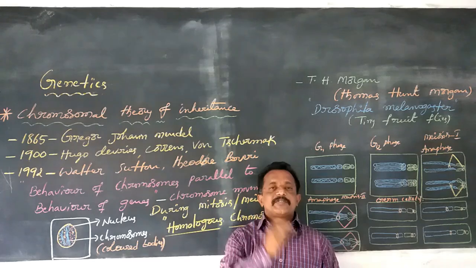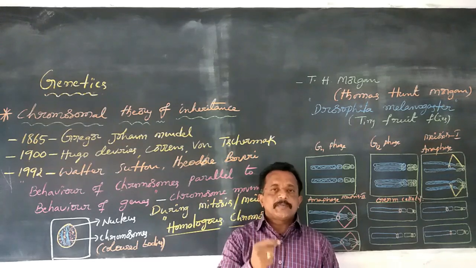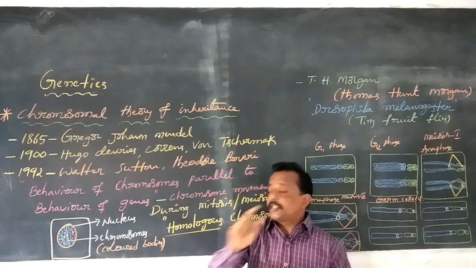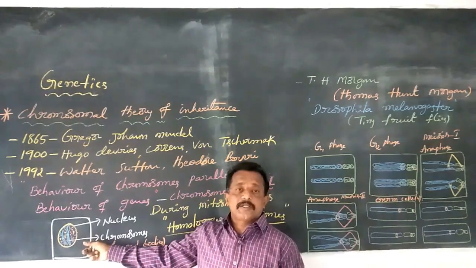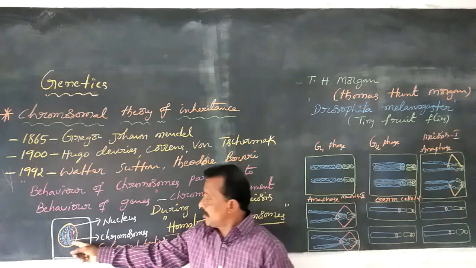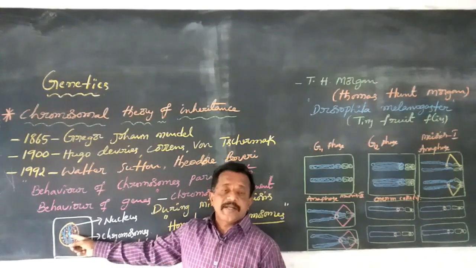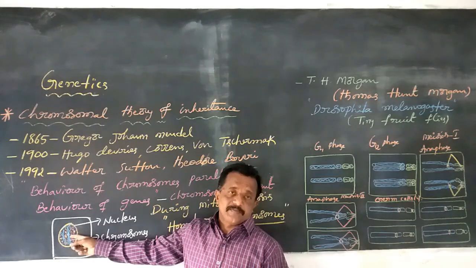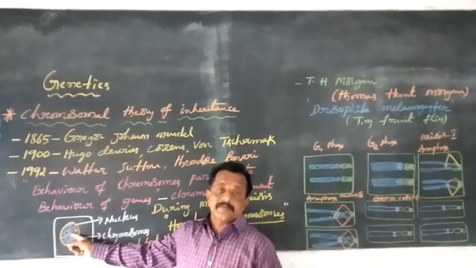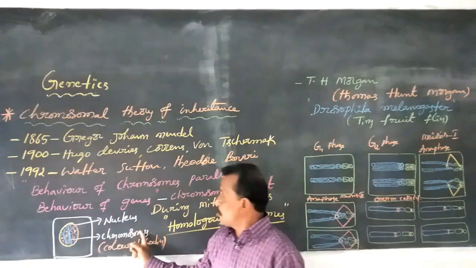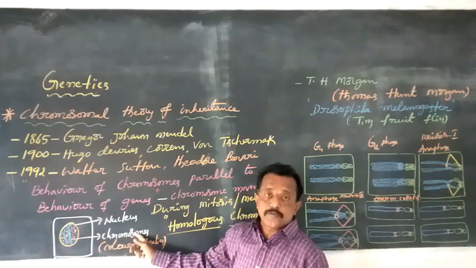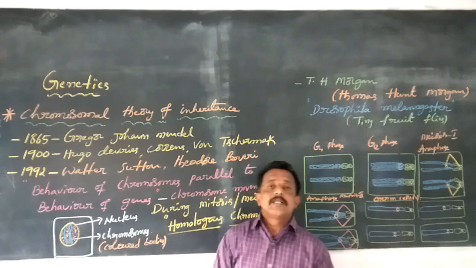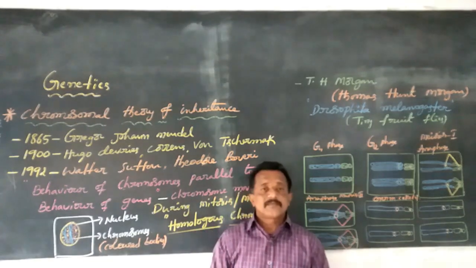That is cell division. This led to the discovery of the structure of the nucleus. This nucleus is always divided and doubled before each cell division. That is called chromosomes. Chromosomes means colored bodies.